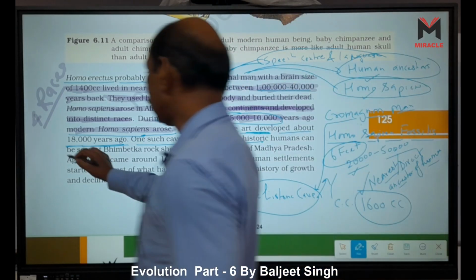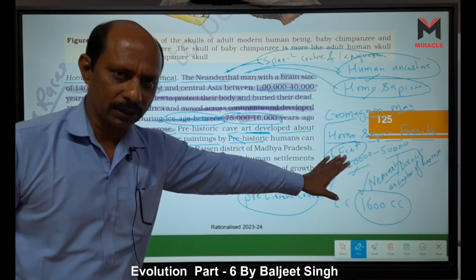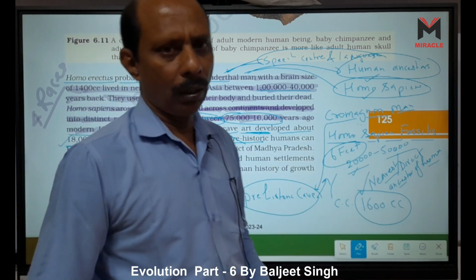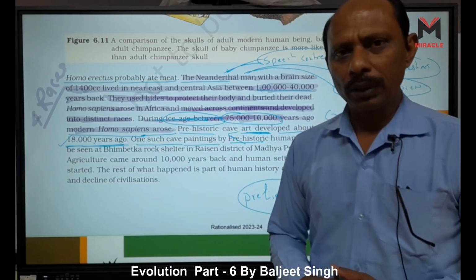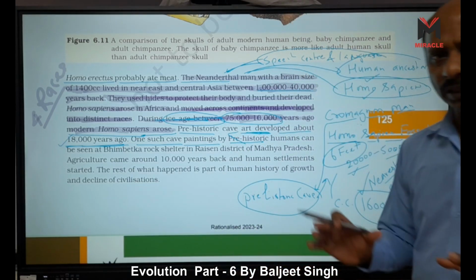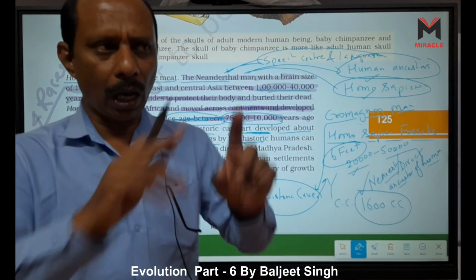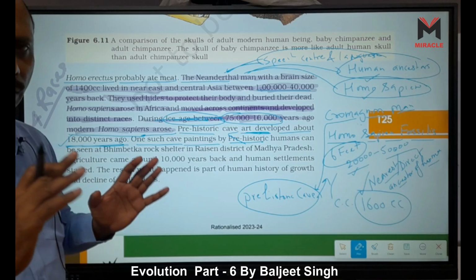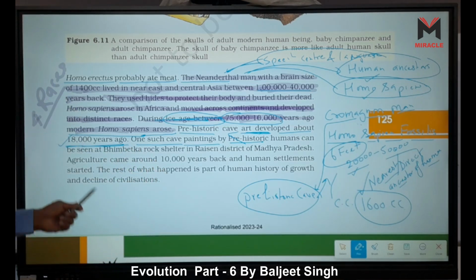Because these caves from 18,000 years ago were made by Cro-Magnon humans. If you search online or in books, you will find that Cro-Magnon humans formed caves and also painted in them. Painting means they carved the structures of different animals or humans. Good pictures are there.